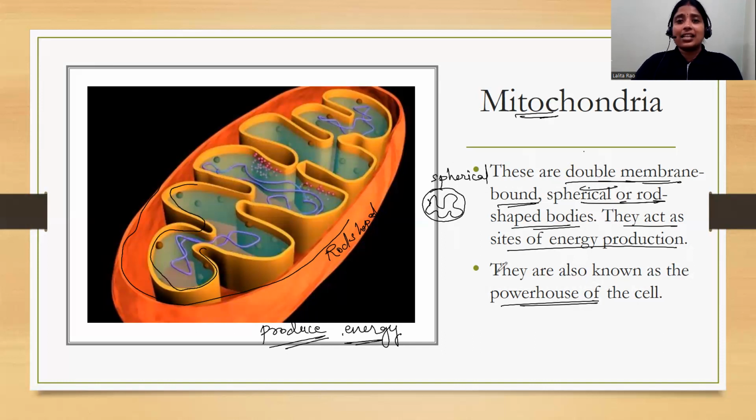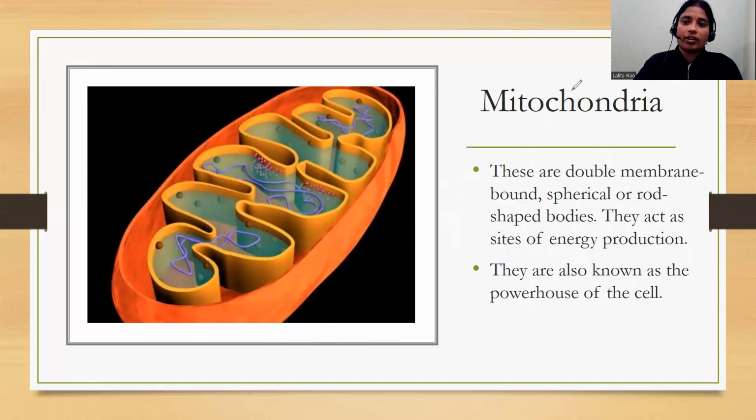In the same way, cells also need to produce energy, and they act as the site of energy production. They are also known as the powerhouse of the cell because they are the primary site of energy production. That is why they are known as the powerhouse of the cell, because they give power to the cell. So I hope this is clear about mitochondria.